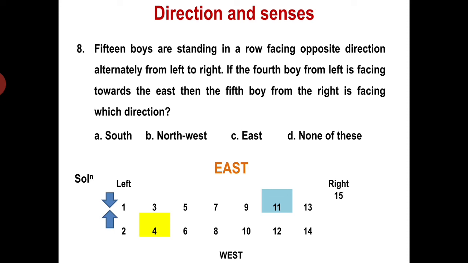So where is the fifth student from the back facing? So who is the fifth student? It is number 15, 14, 13, 12 and 11. So where is 11 facing? 11 is facing, you can see this arrow here, it is facing towards the west. So the fifth student is facing towards the west.